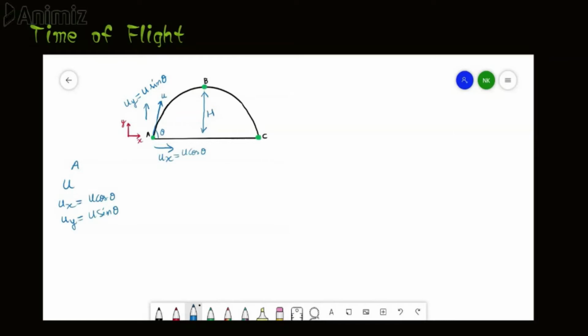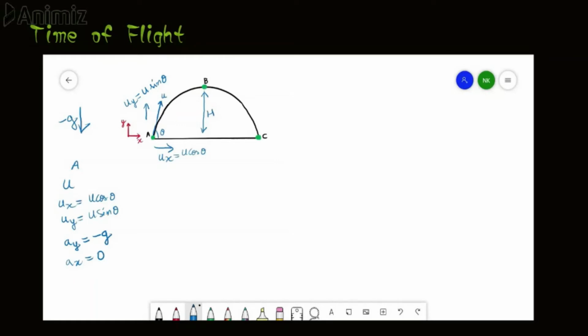Now we have acceleration due to gravity in the minus y direction, that is minus g. So acceleration in the y direction is minus g. There is no acceleration in the x direction, so we have ax equals 0.